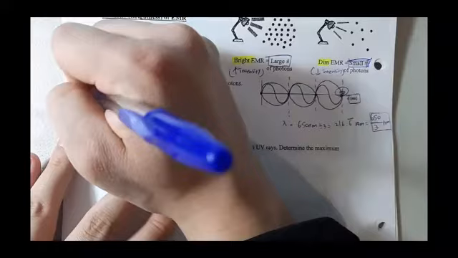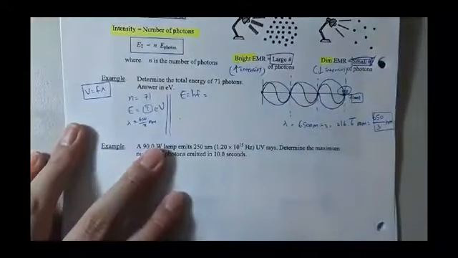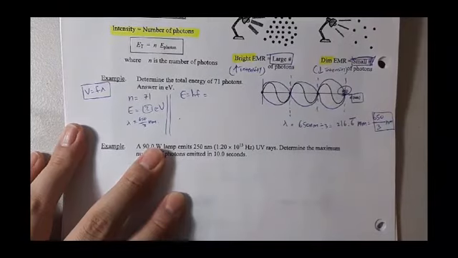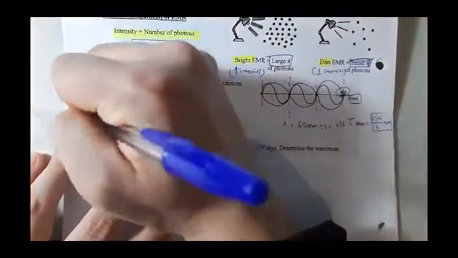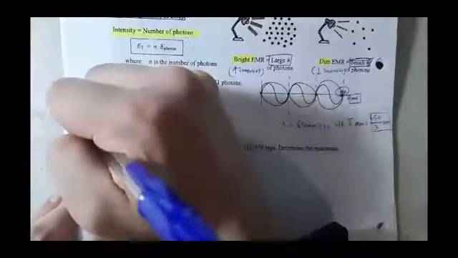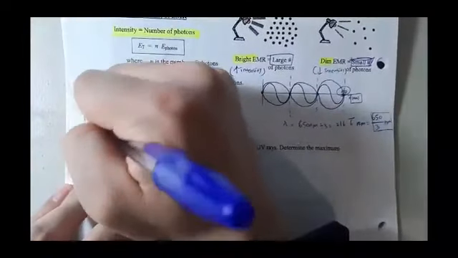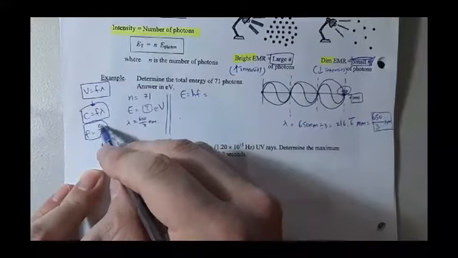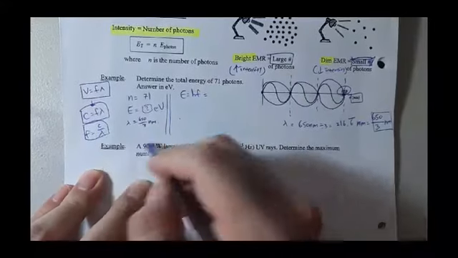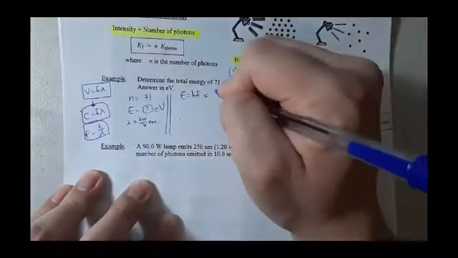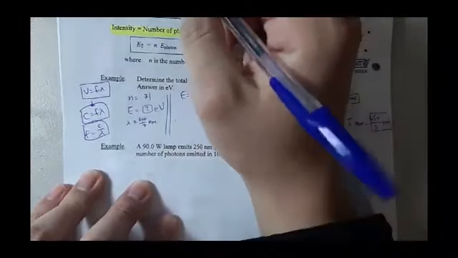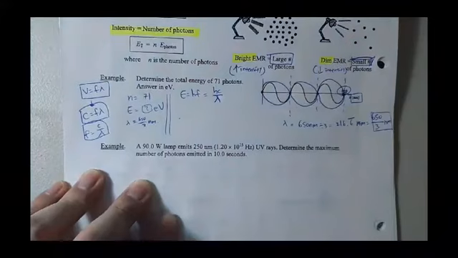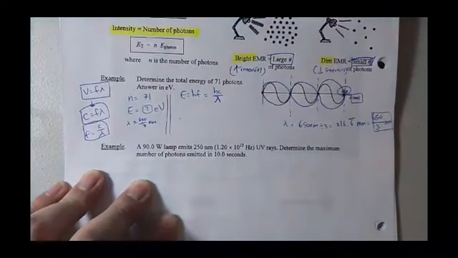We can use our universal wave formula. v is equal to f lambda, which in turn turns into c is equal to f lambda, and thus we know that f is equal to c over lambda. So if I substitute this into this, then you know that it's hc over lambda. That's how this formula on the very top section of page 36, you can see it on the top.